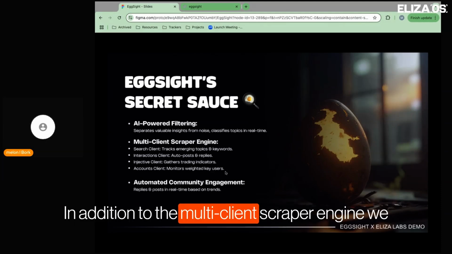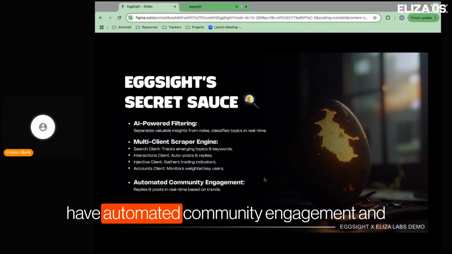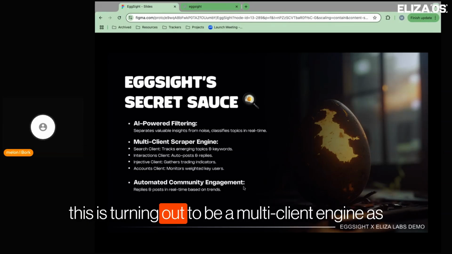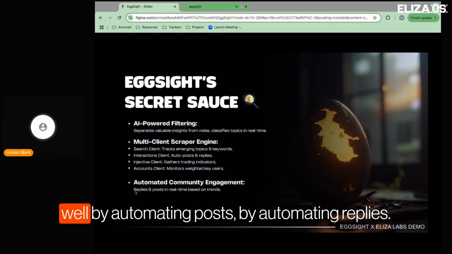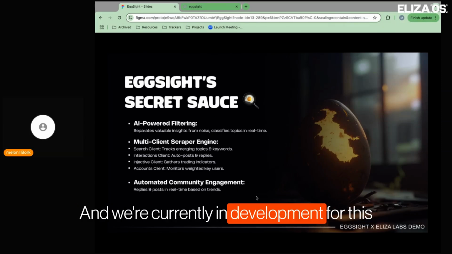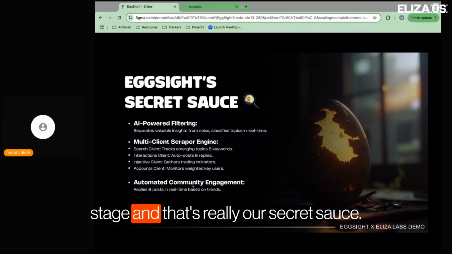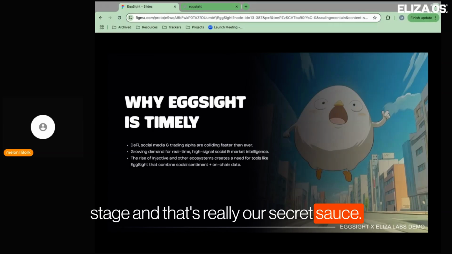In addition to the multi-client scraper engine, we have automated community engagement, and this is turning out to be a multi-client engine as well, by automating posts, by automating replies, and we're currently in development for this stage. And that's really our secret sauce.